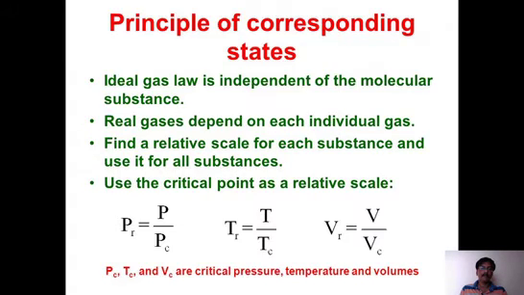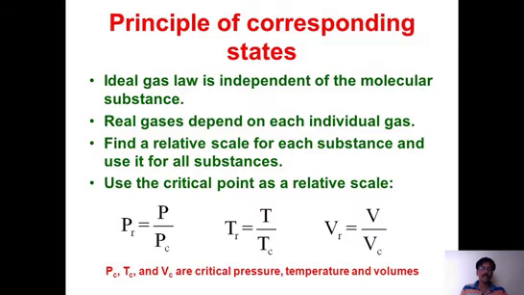So we have derived a relative scale using the critical points. Real pressure is taken as the pressure divided by the critical pressure. Similarly, real temperature is taken as the temperature divided by the critical temperature.